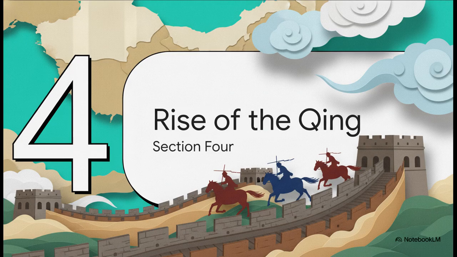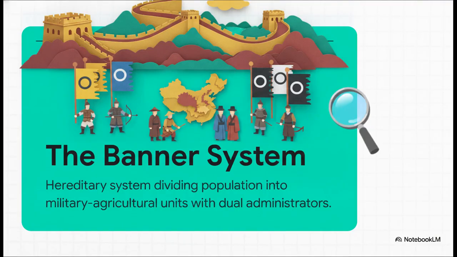So, we really have to ask ourselves, how on earth did a nomadic group from beyond the Great Wall suddenly manage to govern this massive, highly complex, and completely broken empire? Well, the Manchus managed a remarkably smooth transition to power by using this genuinely ingenious setup called the Banner System.